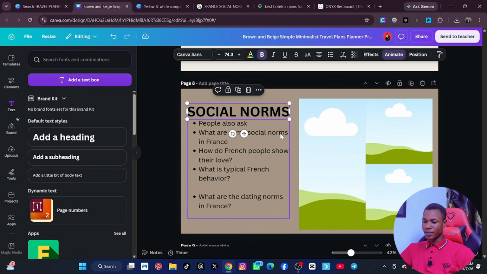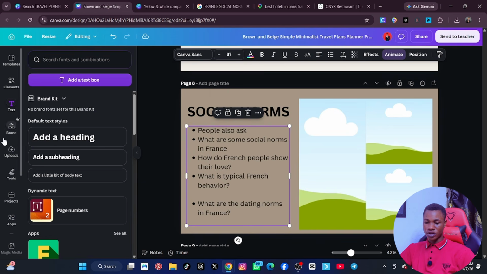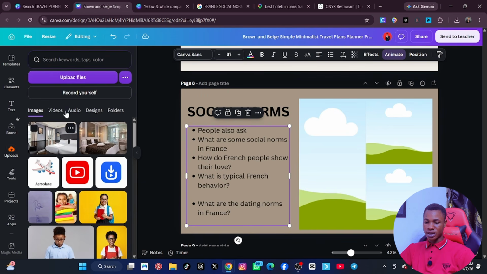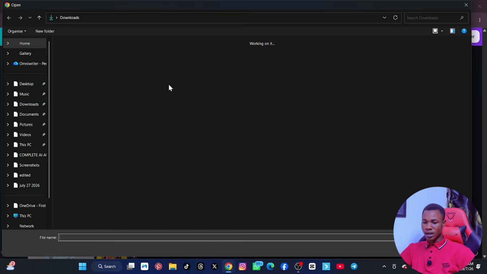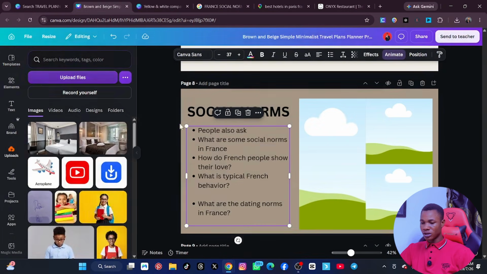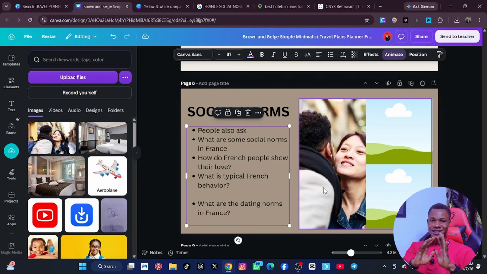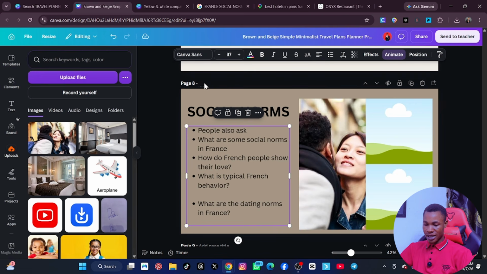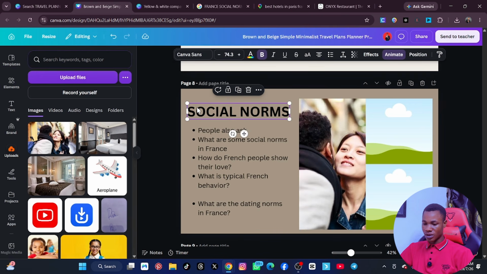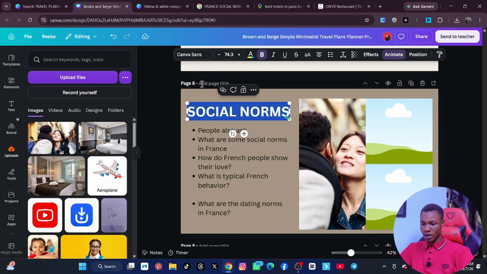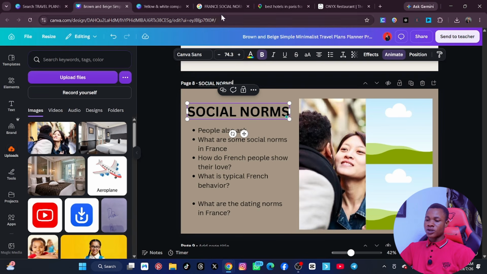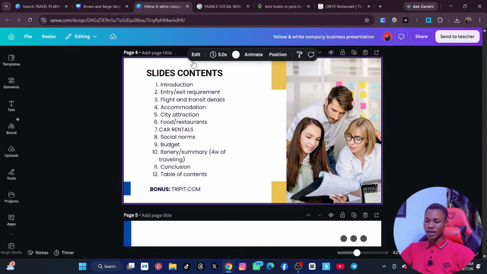All right, so now from here you can now bring in those pictures that you put so that you can see how it actually looks. So click on upload, and then click on the picture, and then the picture is here. You can now pick it and join here. This is how to do it. Very, very simple. Is that okay? But remember again, please name it here. So this one is for social norms. So let me click here, copy, paste here, paste it. All right, so with that we are done with the social norms, and then let's go to the next one.